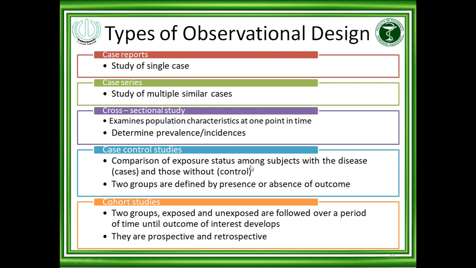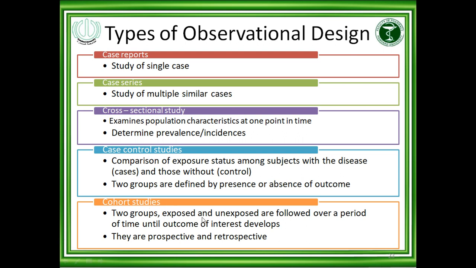For example, one group has hypertension and another does not, but exposure is there in both subjects. For example, both are smokers. One group of smokers has got hypertension, another group of smokers does not have hypertension. So why does the other group not have hypertension? This should be determined by a case control study.